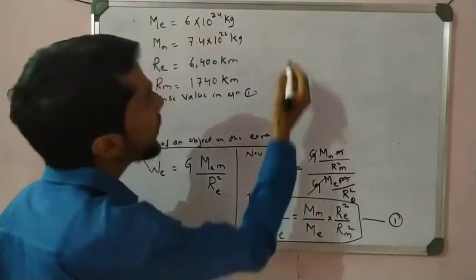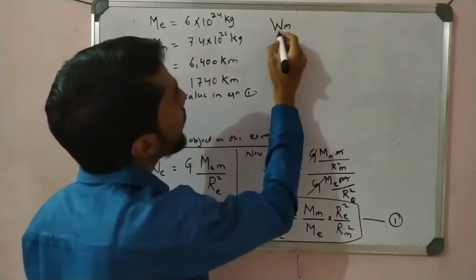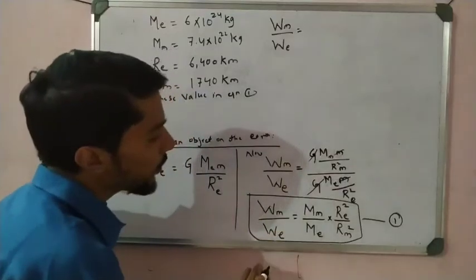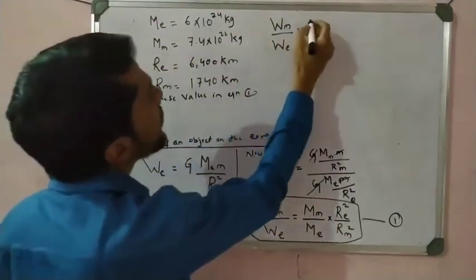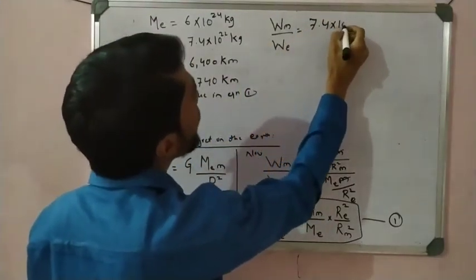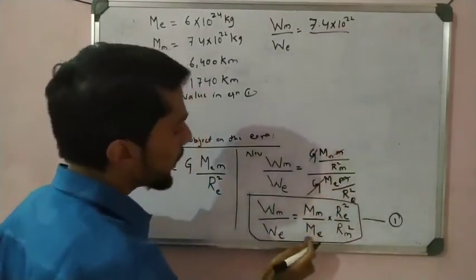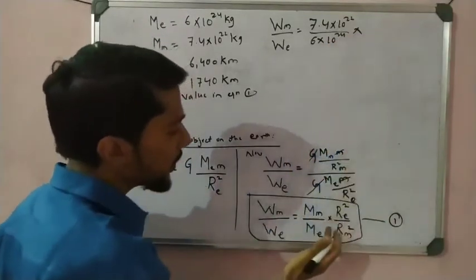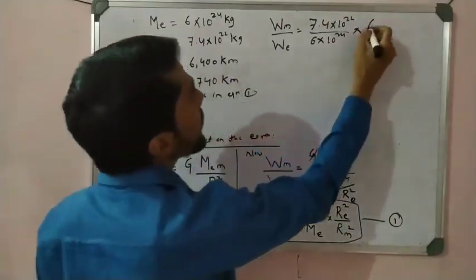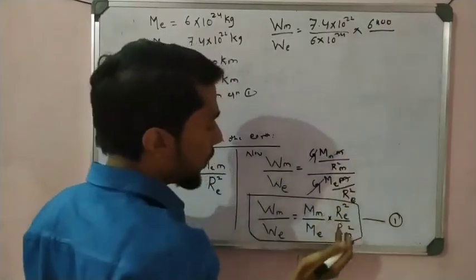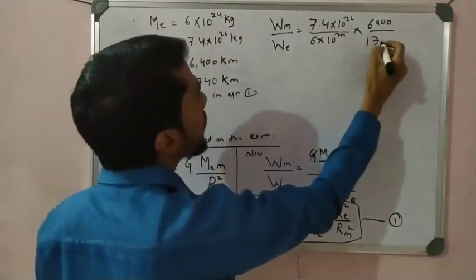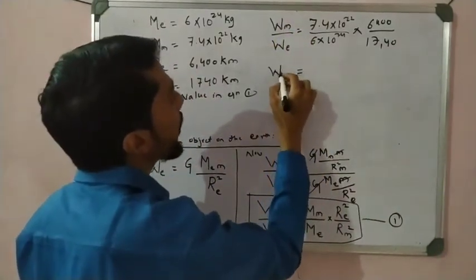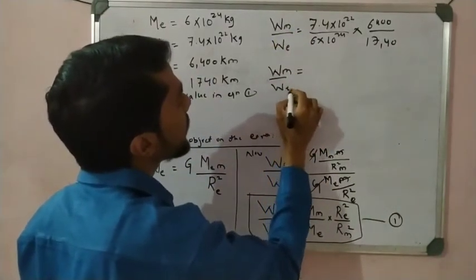Wm, the weight of the object on the moon divided by the weight of the object on the earth, equals 7.4 into 10 to the power 22 divided by 6 into 10 to the power 24, into Re, 6400 kilometer, divided by Rm, 1740 kilometers.